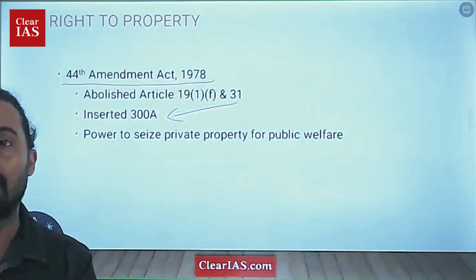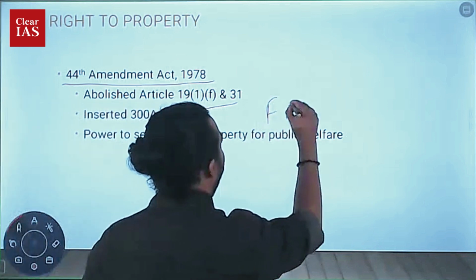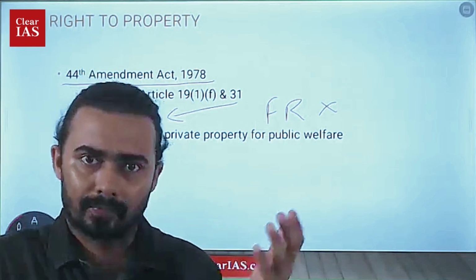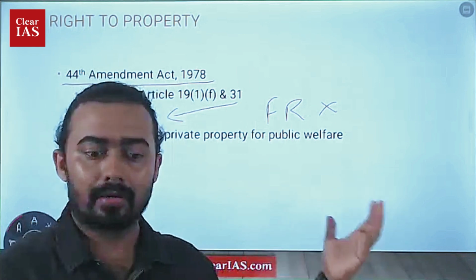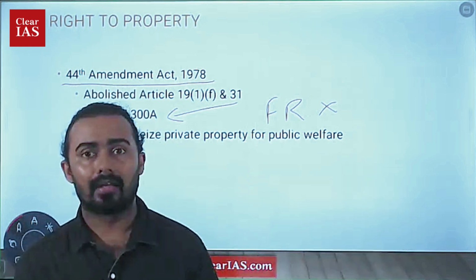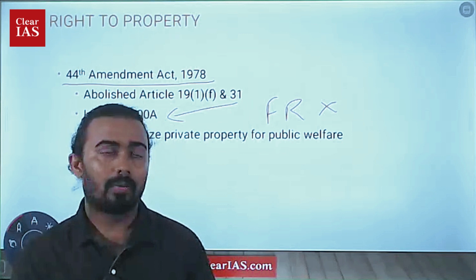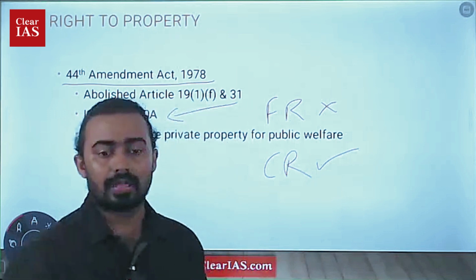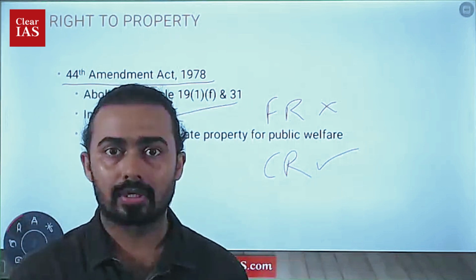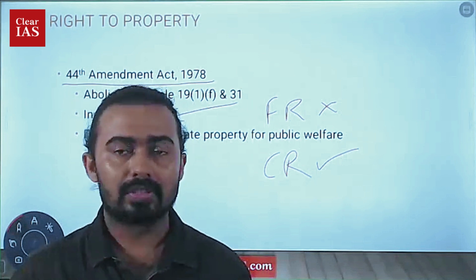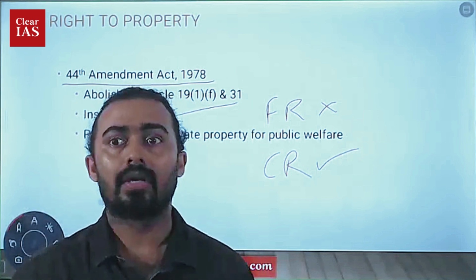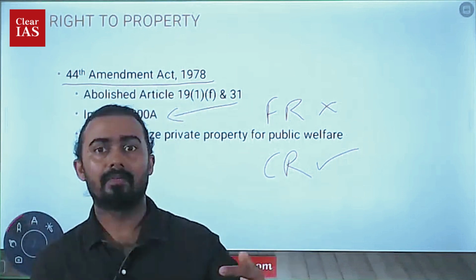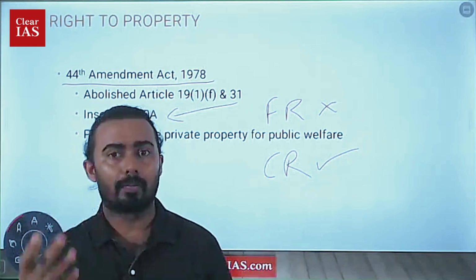With that particular amendment, it was automatically declared that it is no more a fundamental right. Earlier, that was a fundamental right. So what is the point if that article is still there? It was earlier in 31, now it is in 300A. So what is the difference? It is still in the Constitution. However, it is no more a fundamental right, it is a constitutional right. So the right to property is now a constitutional right, not a fundamental right. Which means that I cannot go to a court saying this is my fundamental right. But I can go to a court saying that my property is being taken away by the government without my will, without any proper due diligence.